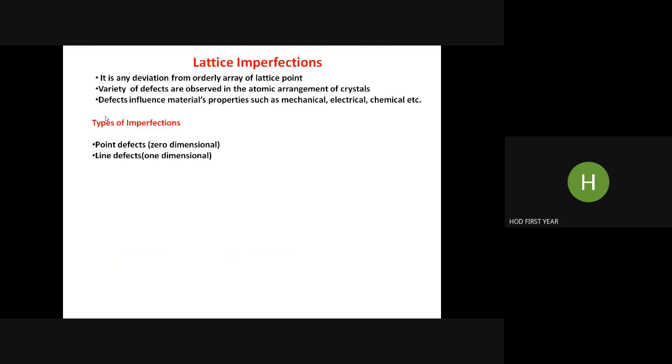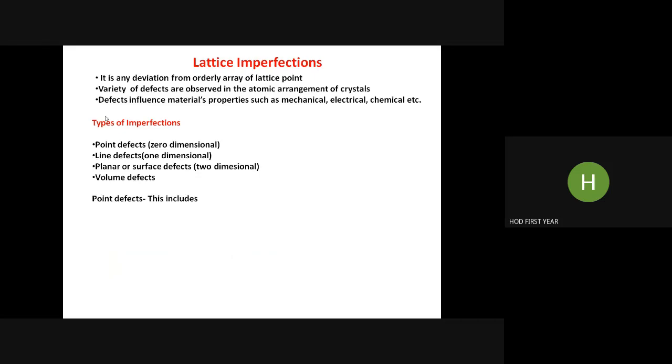Line defects are one dimensional, where several atoms along a line are missing, leading to imperfection. Then planar or surface defects are two dimensional, meaning a whole plane is missing.